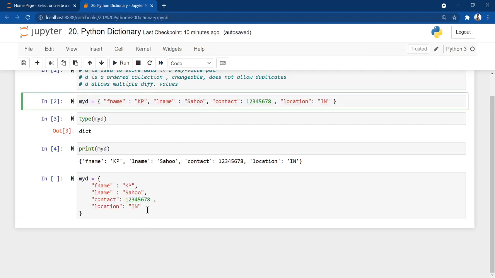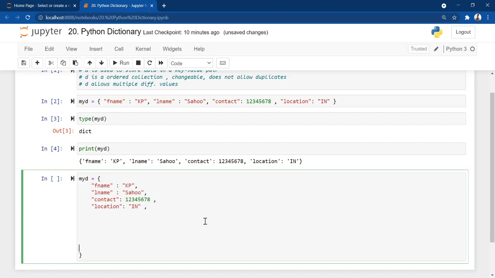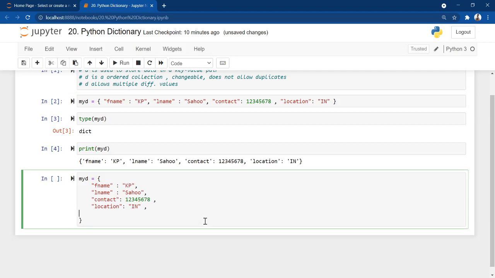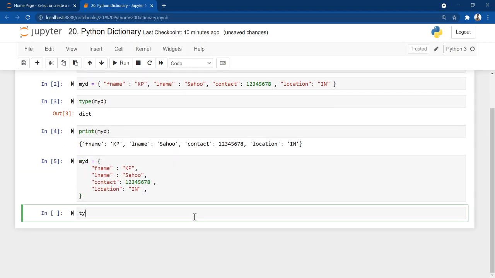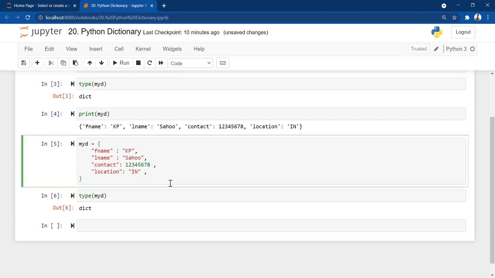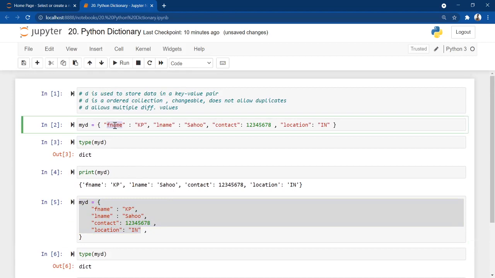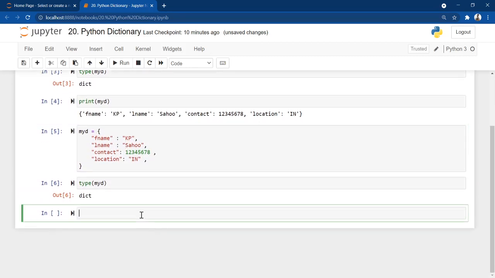You can also put one more comma at the end, because it accepts multiple values; normally we put one more comma, and it won't create any issues. If I type type of myd, it's still a dictionary. I prefer to write in this way, it is more readable.